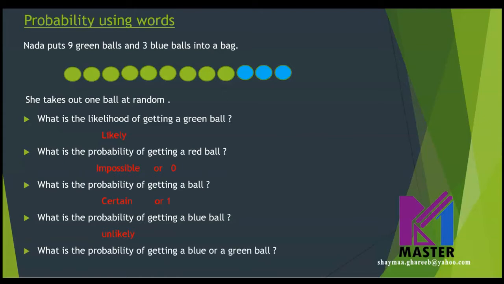What is the probability of getting a blue or a green ball? In this question, he's asking about both colors, blue or green, which means all the balls here, because all the balls are green and blue only. Then the probability here will be certain. It's 100% blue or green. Is this clear?